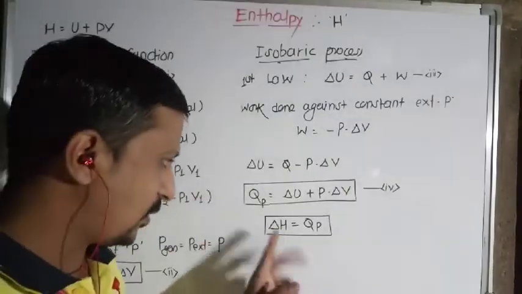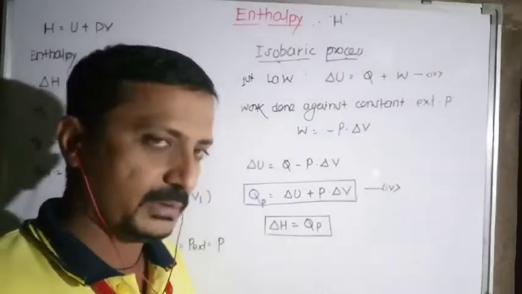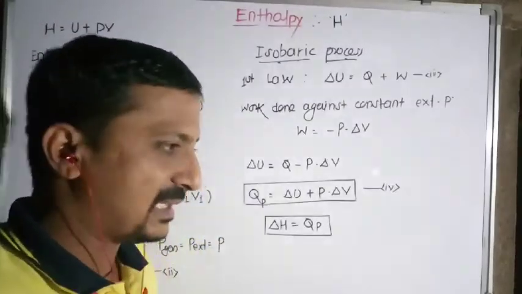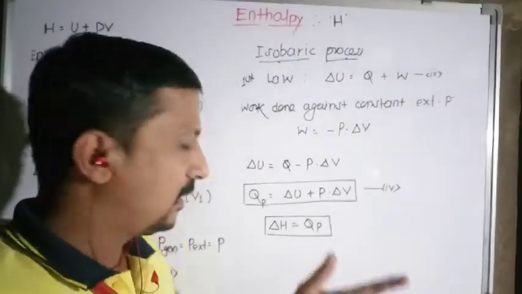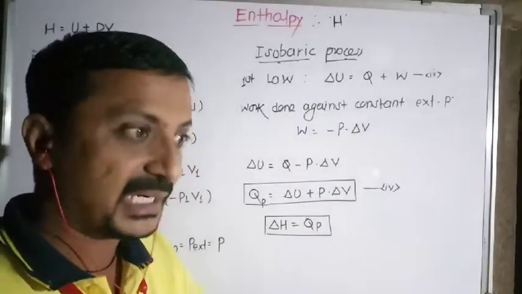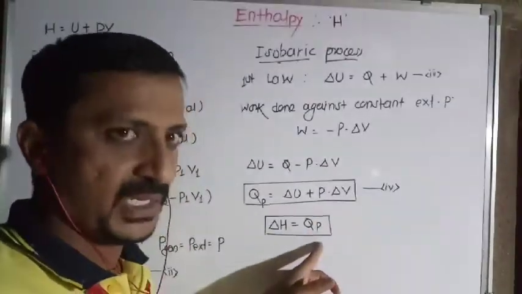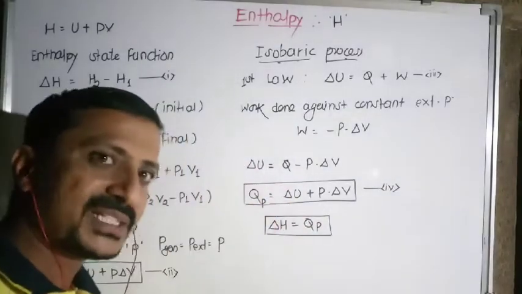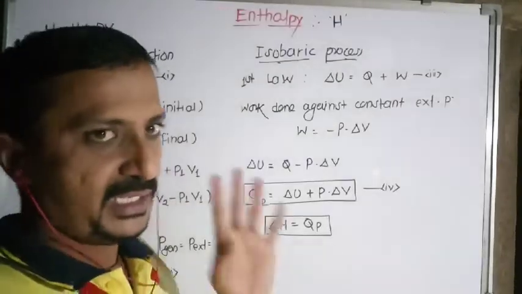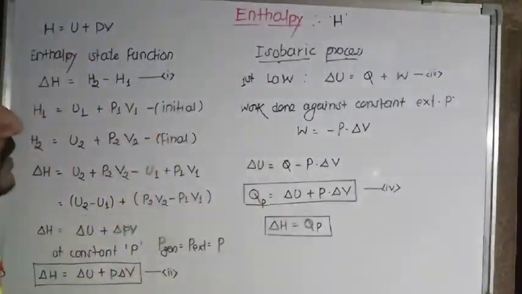So it is most important because in solving problems, they don't ask directly to calculate the change in enthalpy. Instead of that, they ask to calculate the heat transferred by the system at constant pressure. So to calculate QP, in the sense you have to calculate the same enthalpy change, delta H. So this is about the enthalpy.